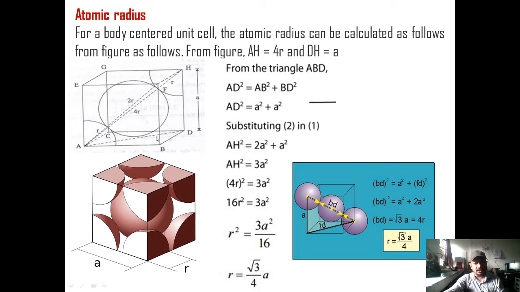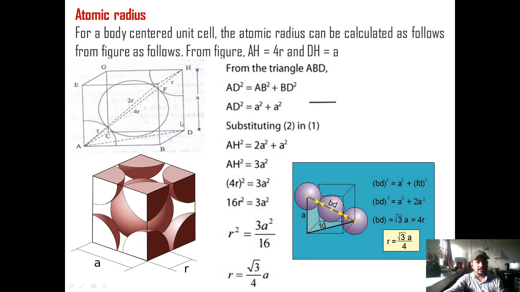Now in this figure you get two right angle triangles, the vertical right angle triangle ADH and the horizontal right angle triangle ABD. From the horizontal right angle triangle we can write AD square, that is hypotenuse square, is equal to AB square plus BD square by using the Pythagoras theorem, and AB and BD are the edges of the unit cell. We substitute the value of the edge, that is a, and you will get AD square is equal to 2a square.